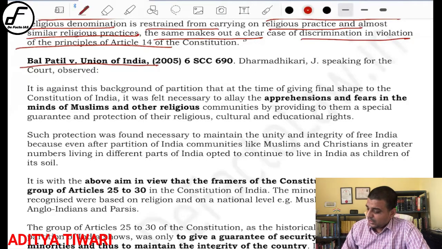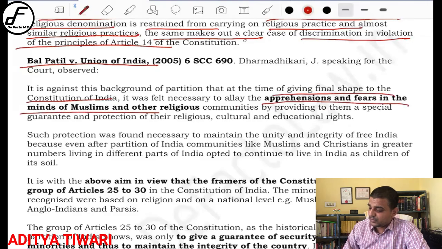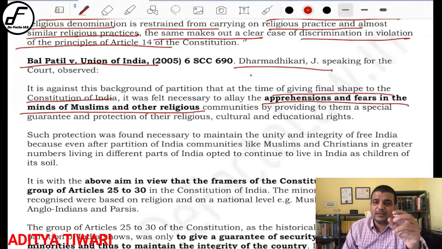Let me read also. It is against this background of partition, at the time of giving final shape to the constitution, it was felt necessary to allay the apprehension and fear in the minds of Muslims and other religions. Okay, Justice Dharmadhikari very nicely observed, right? The purpose is to protect the apprehension of the minority. In any democracy, the minority is always under threat. Okay, so that is a very philosophical argument that he is giving.